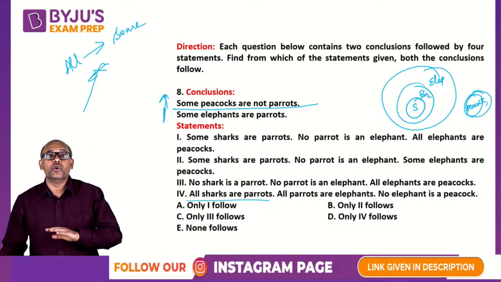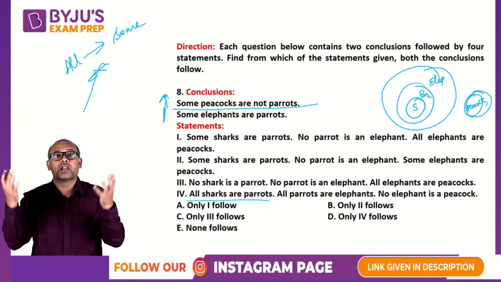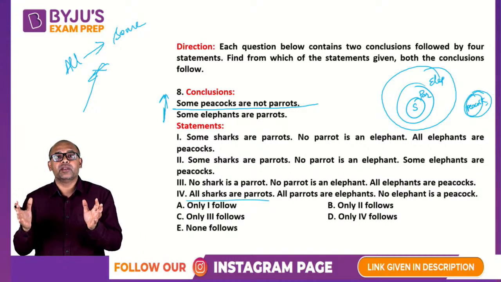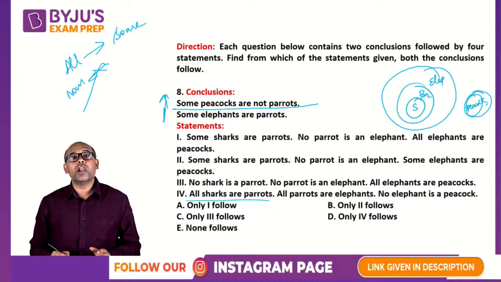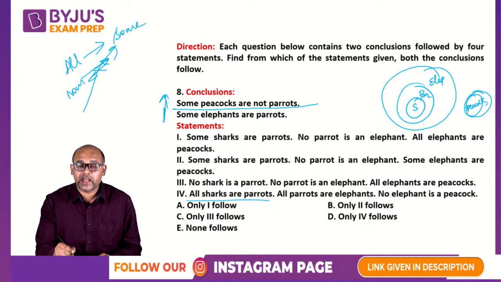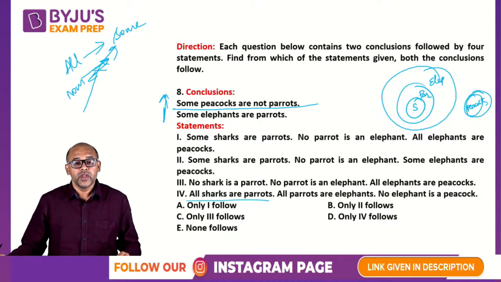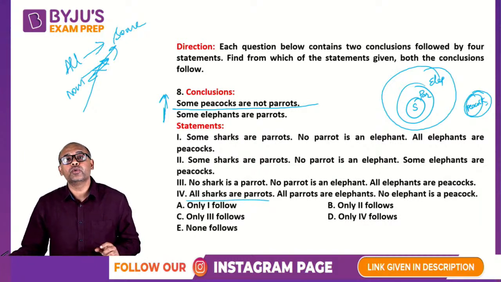So when I say no parrot, all and no are universal. Universal means whole, complete. So all means everything, no means none. There is no in between for them. So all and none both will lead to some.